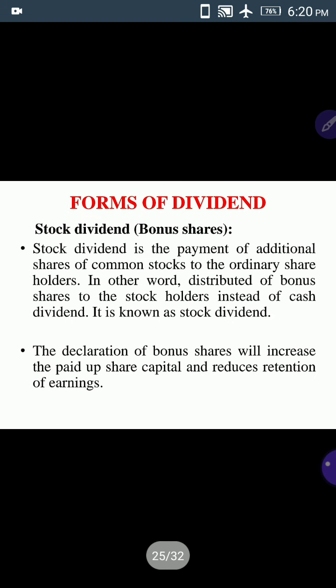Next, stock dividend. Stock means shares here. Stock dividend is also known as bonus shares. Bonus shares means extra shares. So you see, stock dividend is the payment of additional shares of common stock to the ordinary shareholders. In other words, distribution of bonus shares to the stockholders instead of cash dividend is known as stock dividend.